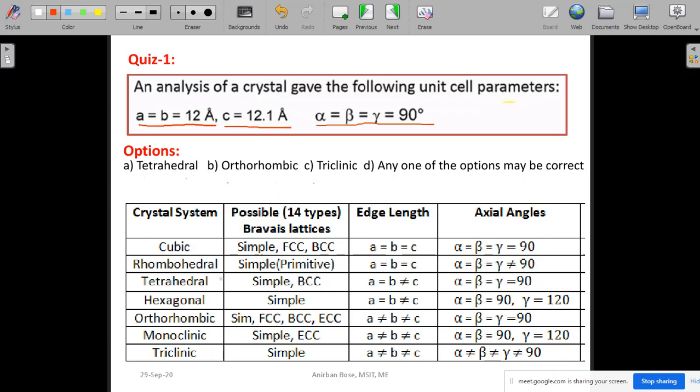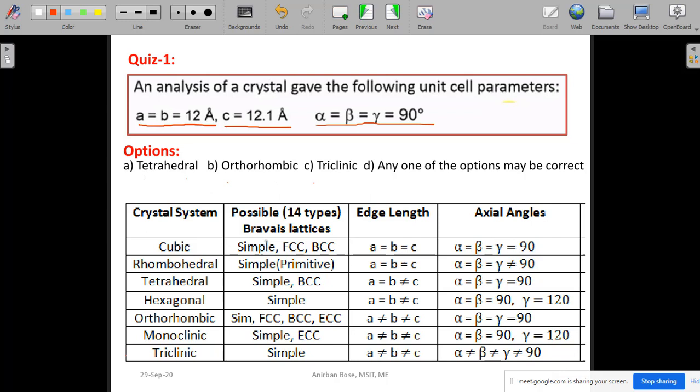So here I have also listed the different crystal systems and their relationships. Just go through this one and note down your answer in your copy, and after counting to 10, I will start discussing the answer.